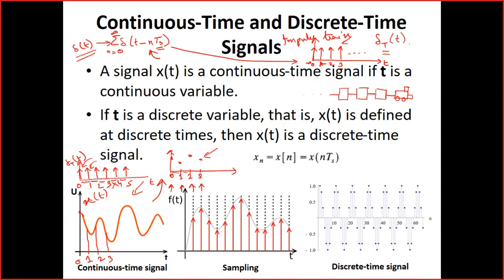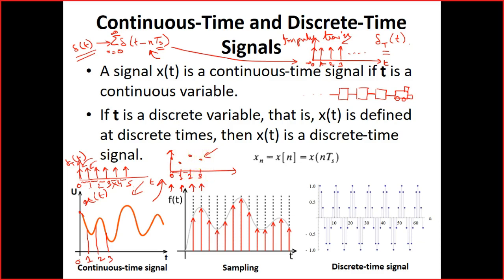Only at specific time instances. And in our case, we have considered that the delta train's sampling time period is 1 second. Hence, at 0 second we will get a value, at 1 second another value, at 2 seconds another value, at 3 seconds another value.